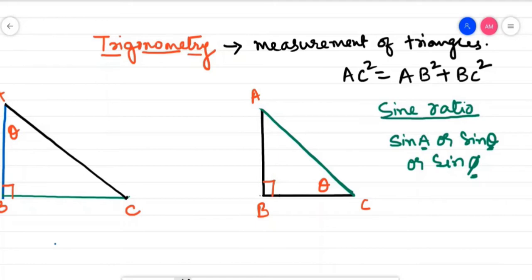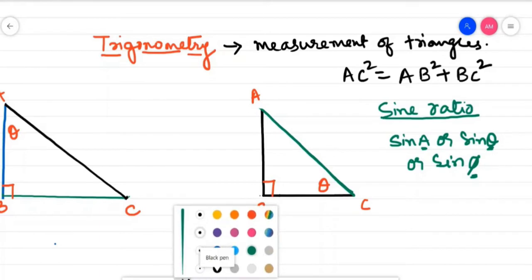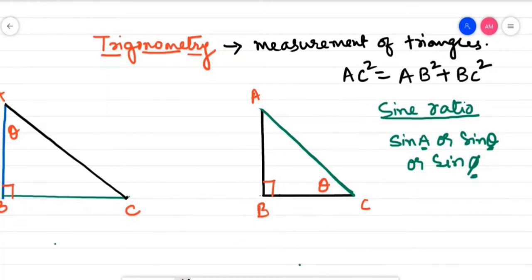Now, how do you calculate the ratio of sine? Find the sine theta. Sine theta is calculated by the ratio opposite side by hypotenuse.